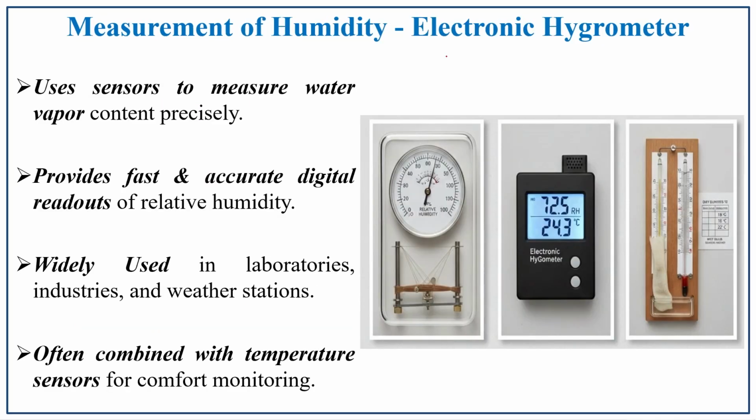Next is the electronic hygrometer. It uses sensors to measure the water vapor content in a precise manner, and provides fast and accurate digital readouts of the relative humidity. It is widely used in laboratories, industries and weather stations, and is often combined with temperature sensors for comfort monitoring.